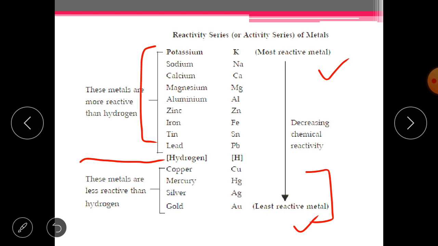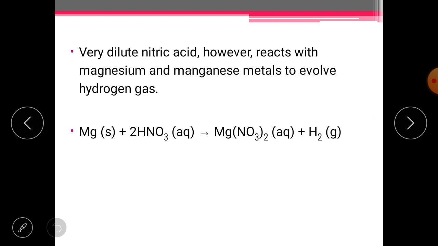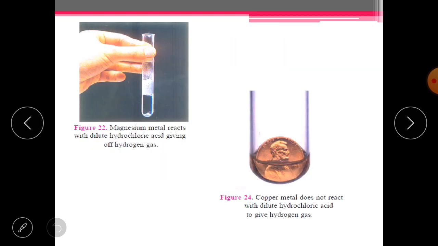The previous topic which we have seen, let's see it again. Look, I have shown one picture to all of you, and in that picture you can see this copper coin has been placed in acid and it's not reacting. Why? Because we have now seen in the reactivity series that copper is less reactive than hydrogen.